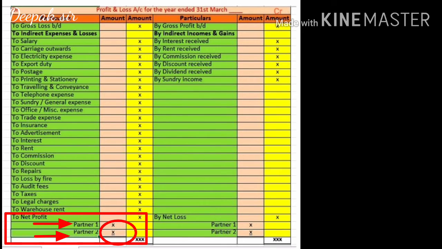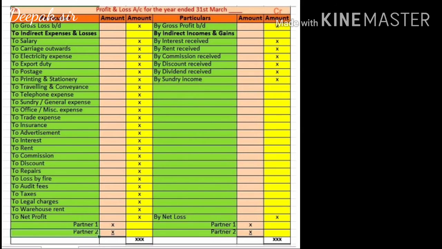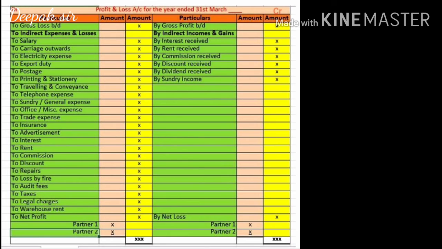So if the credit side total is higher, that is, income and gains are higher and expenses and losses are less, the business is going to earn a profit, and that profit is net profit. Assume that if the debit side total is higher, that is, if expenses and losses are more and income and gains are less, then the business is going to suffer a loss, and that loss is net loss.